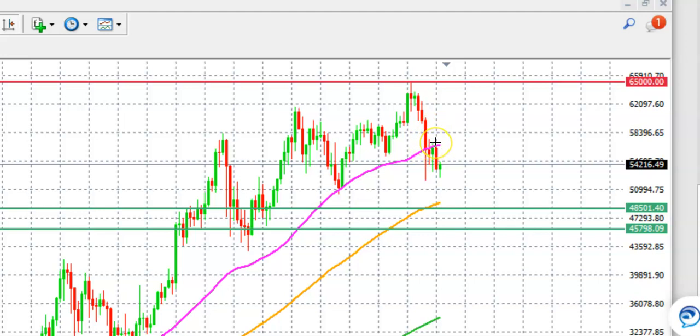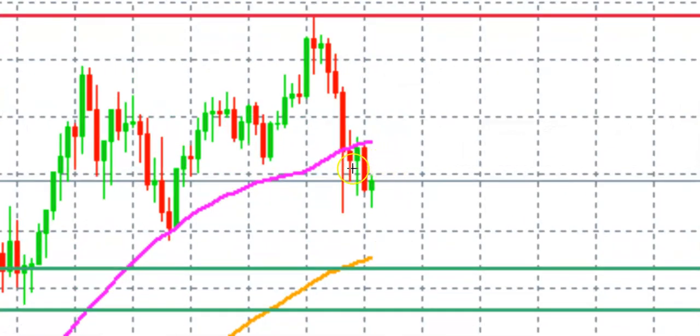So we talked about the possibility of the price staying below the 50-day simple moving average and revisiting the lows of this particular candle, because at the time the price broke, it had already violated the low of this particular candle right over here.